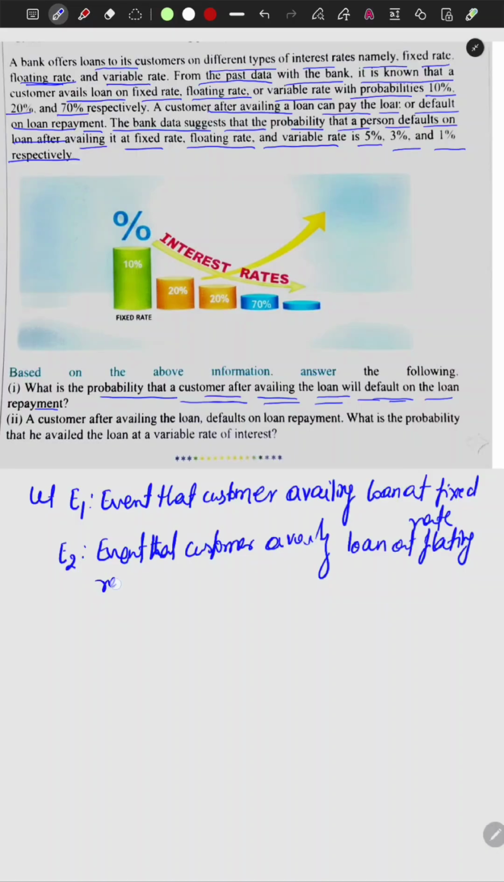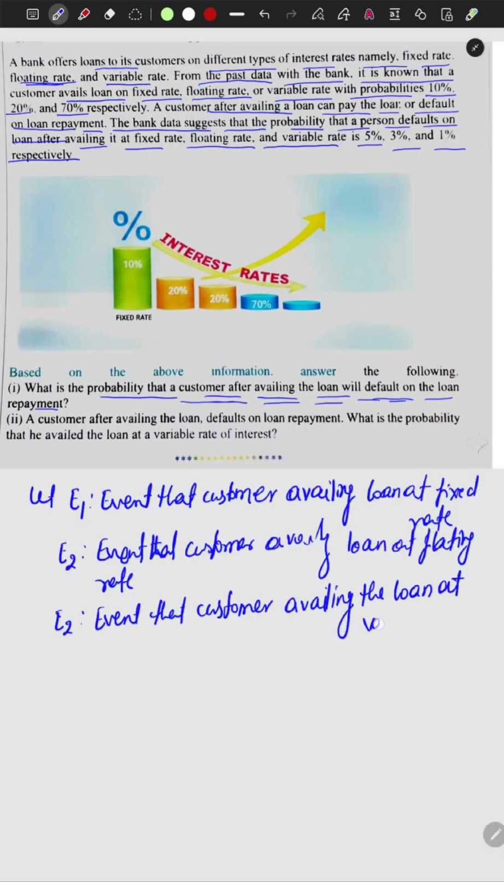The third one, dear student, assume that E3 is the event that the customer is availing the loan at a variable rate. So all the probabilities of these events are also given, dear student.